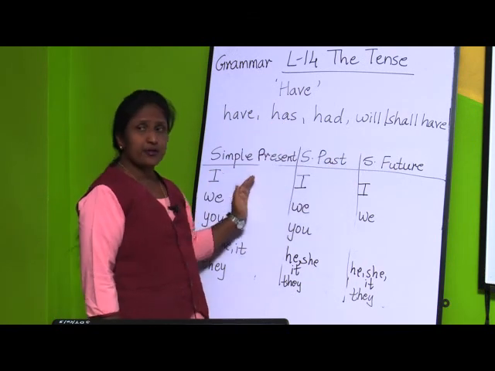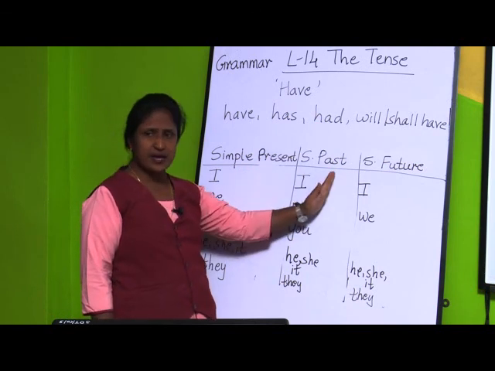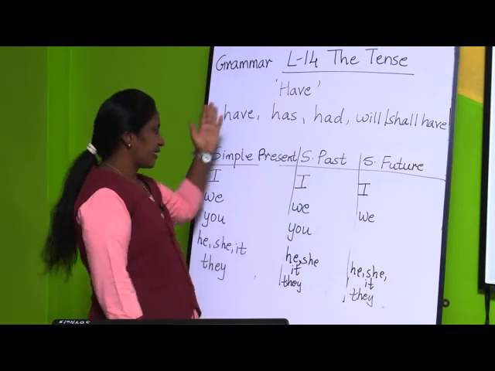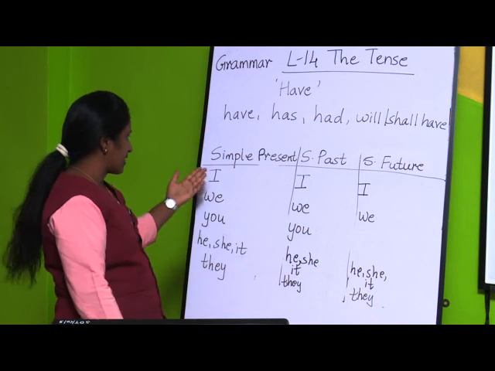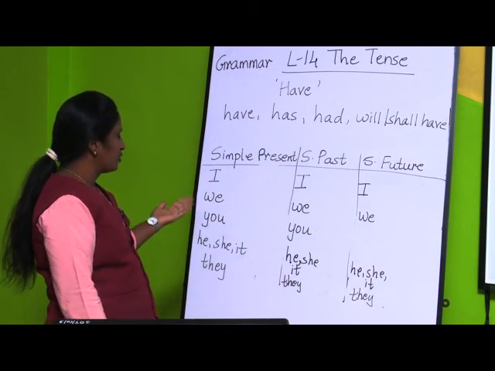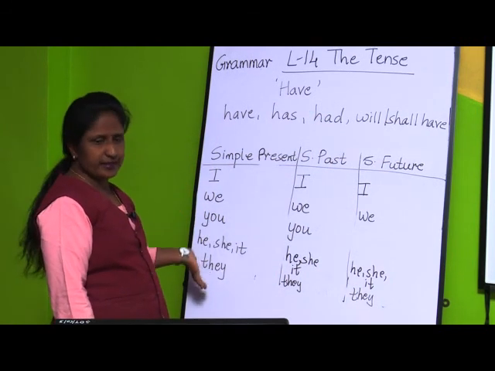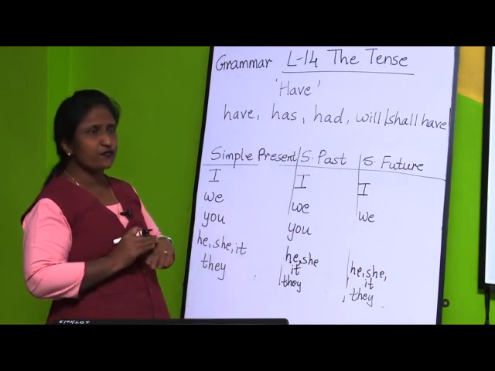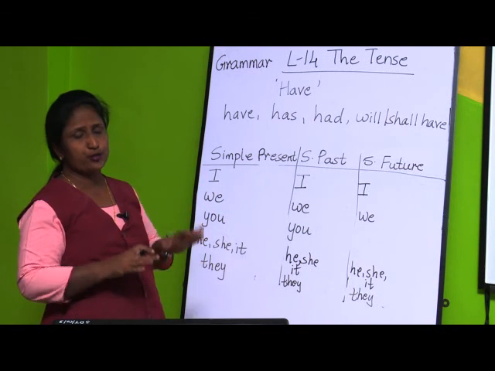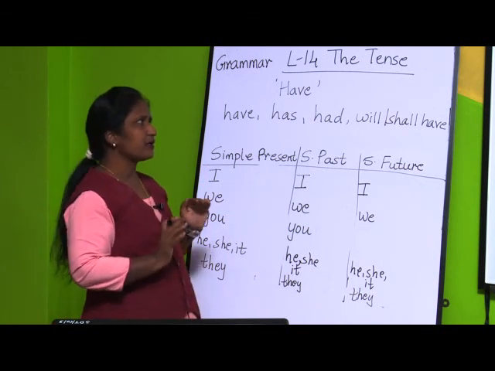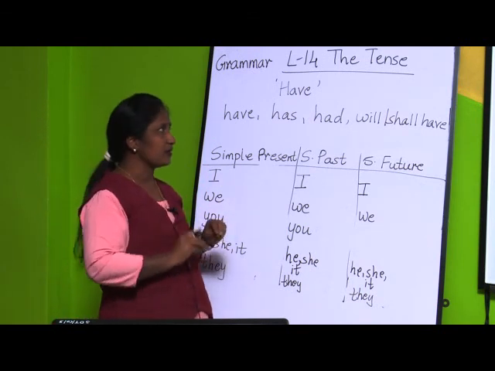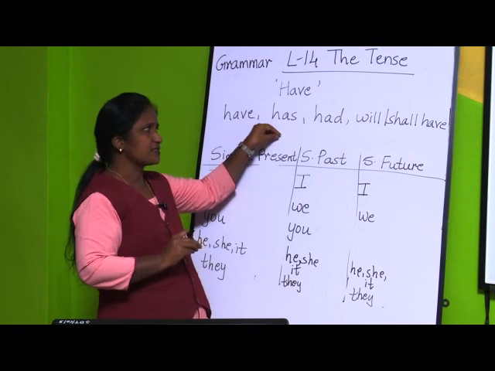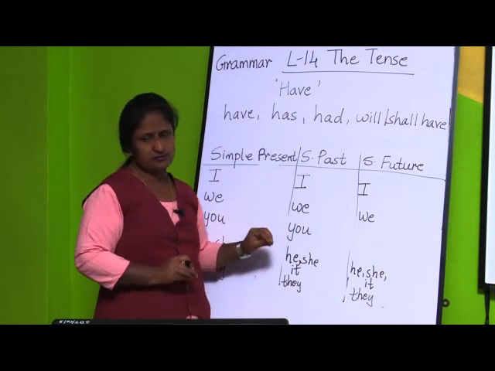And we are studying about simple present tense, simple past tense, simple future tense, and the pronouns as it is, that is I, we, you, he, she, it and they. So only what we are doing, we are changing the form of verbs according to the tense. Remember this, we are changing the form of verbs according to the tenses.